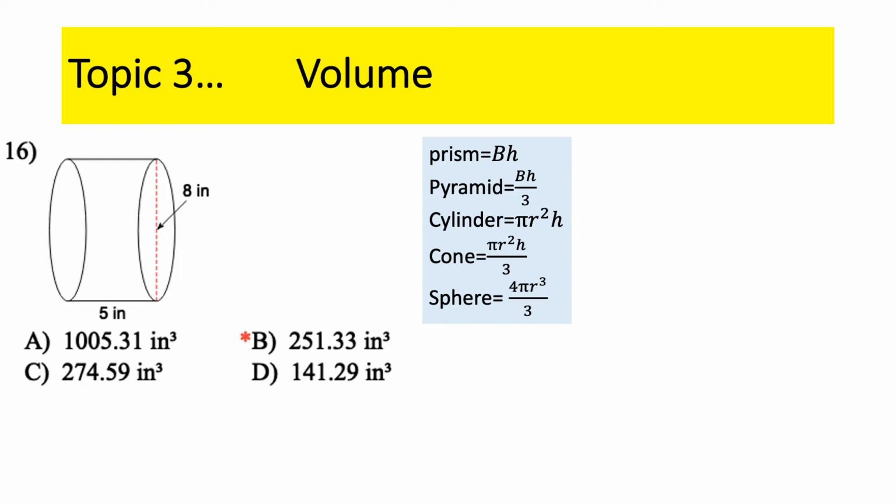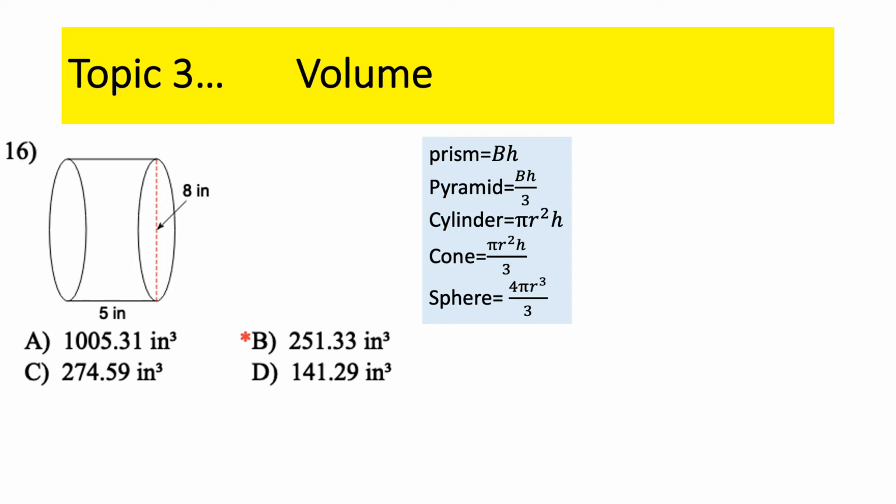Okay. All right, once again, anything involving a circle, right? A cone, a cylinder, the area of a circle, and a sphere, you will eventually use 3.14 if you don't use the pi key on your calculator. So you'll get a number that's slightly different than the ones listed here, but you will get an answer that is so close that you will not have any doubt that you're getting the right answer. All right, cylinder is pi r squared h, because it's basically stacked circles.